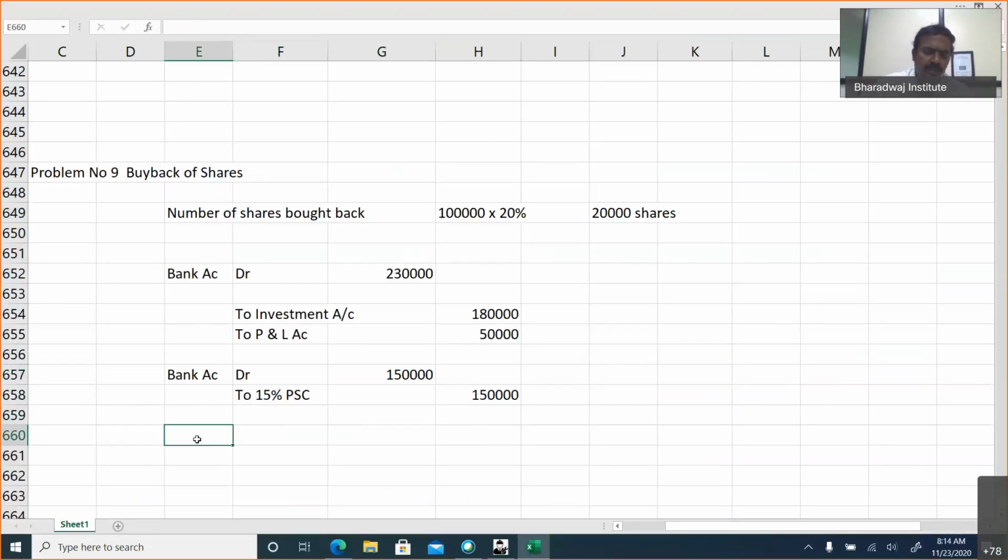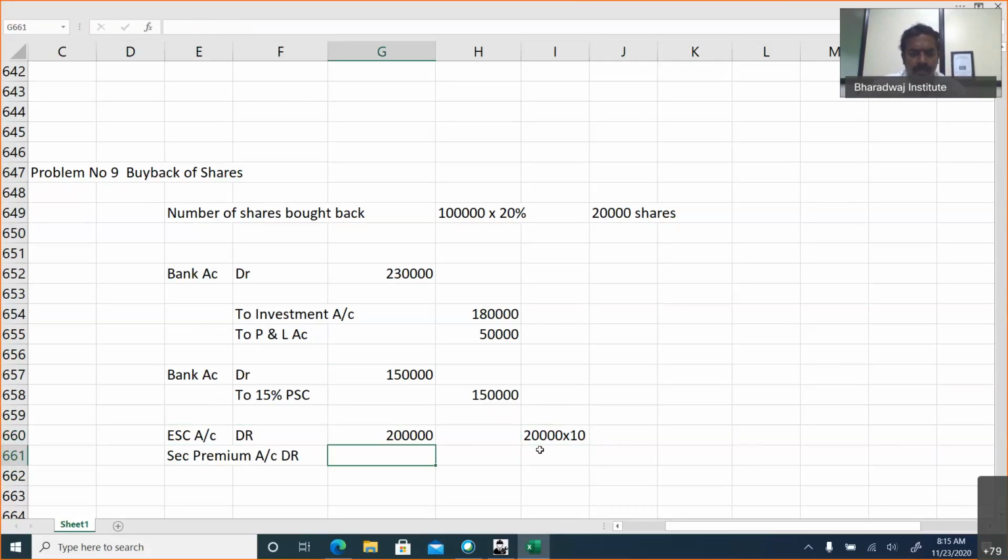Then we are buying back. Equity share capital account debtor. We are paying a premium that can be adjusted with securities premium. How many shares are buying? 20,000 shares into face value 10, 2 lakhs.